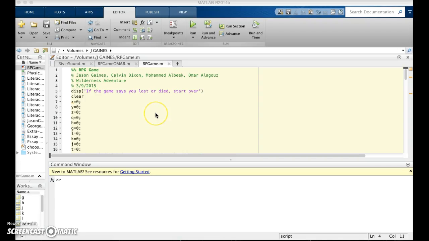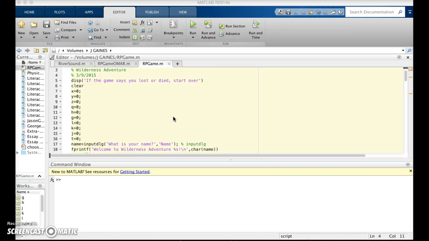This is our game Wilderness Adventure that we made. It's an RPG, and you are trekking through the wilderness, and you have to make a series of decisions to see if you can live or if you die.